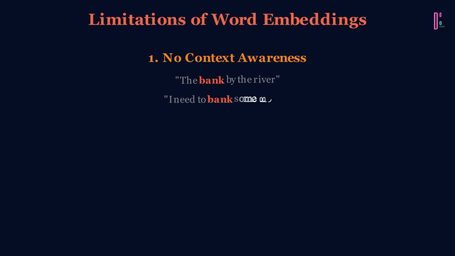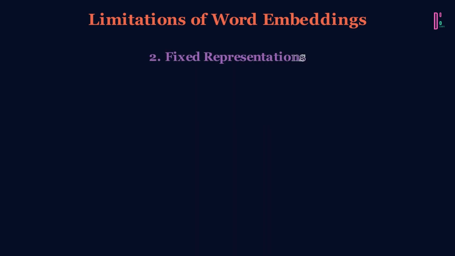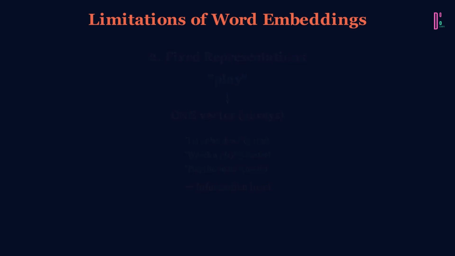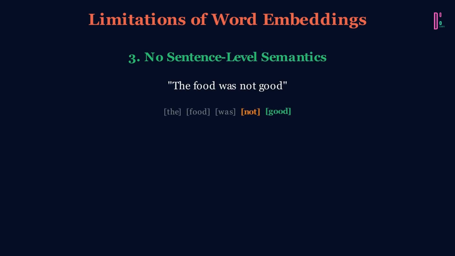But word embeddings have critical limitations. First, they're context-free. Bank has the same vector whether you're talking about a river bank or a financial institution. Second, they're fixed. One word always gets one vector, losing the richness of polysemy. Third, they can't understand sentence-level semantics. Averaging word vectors for "the food was not good" might suggest positive sentiment because "good" is in there, completely missing the negation. These limitations led to the next evolution: contextual embeddings.